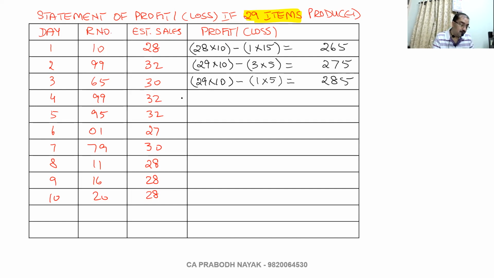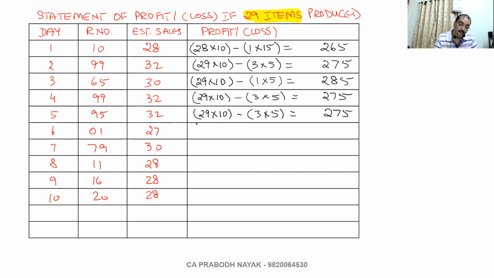32. It is 29 into 10 minus 3 into 5. 275. 29 into 10 minus 3 into 5, 275.